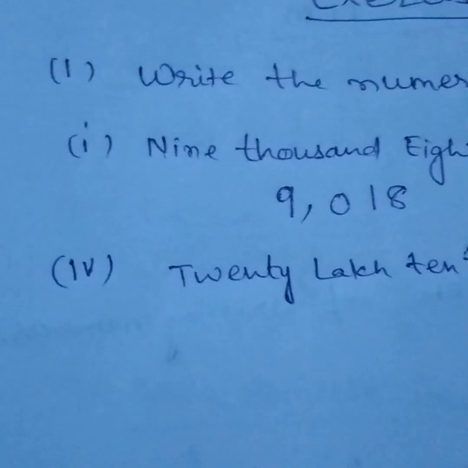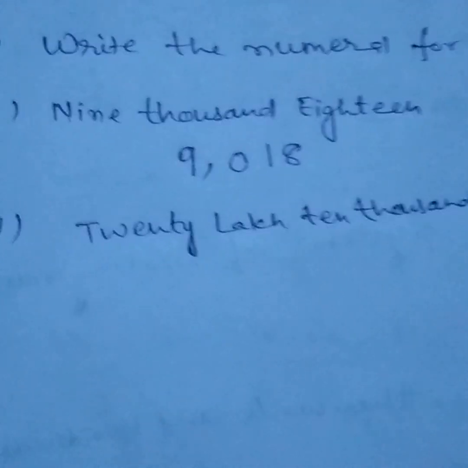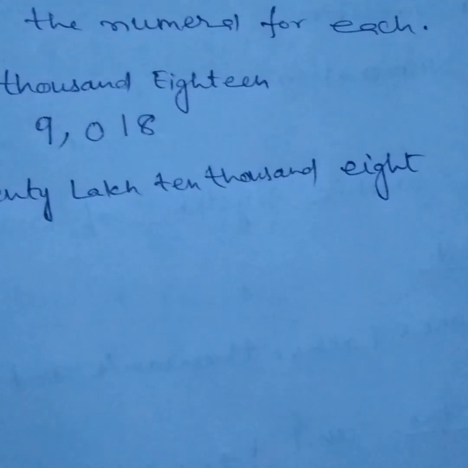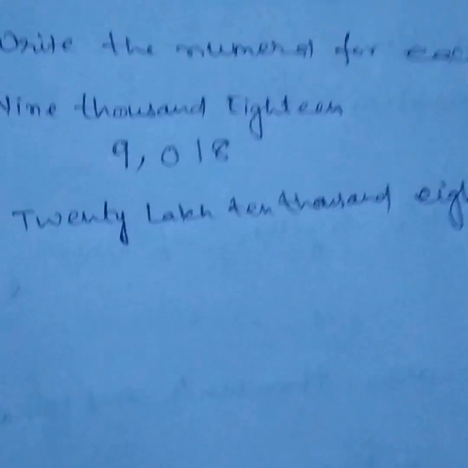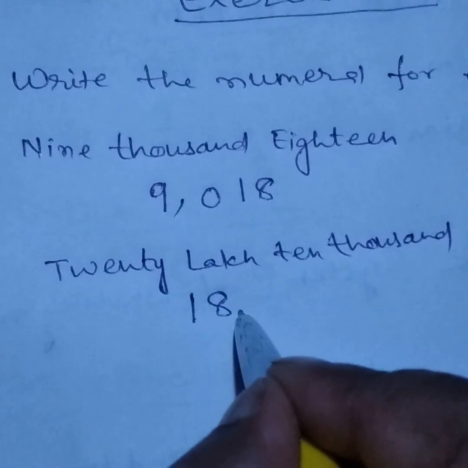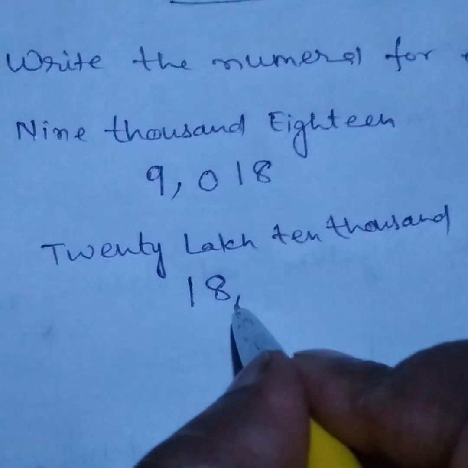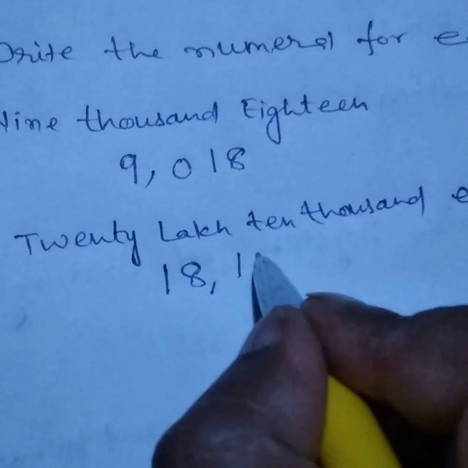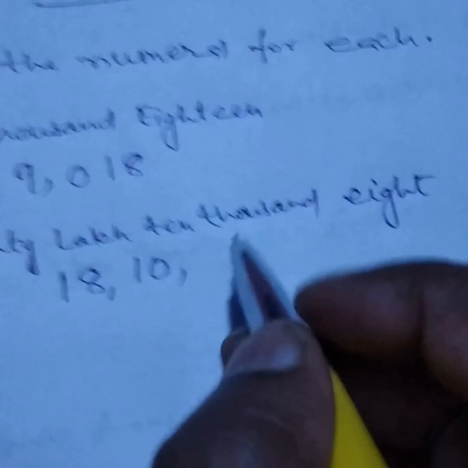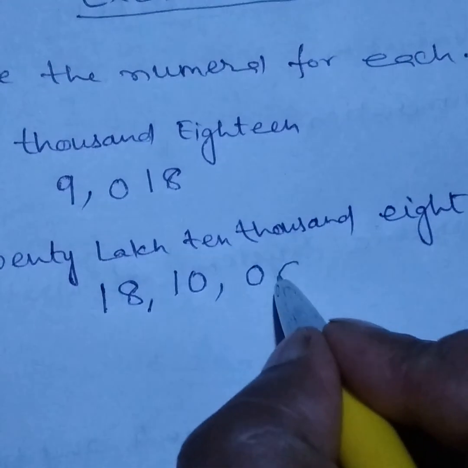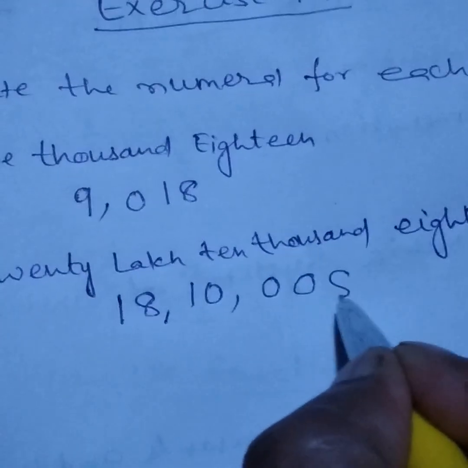Then the second and third you can do. The fourth, once again I am going to explain, children. 18 lakh 10,008. On the place of lakh we write 18, then in the thousands position, here it is 10,000, so we write 10, and then 8 means the 100th place is not given, the 10th place is not given, so we write 8.